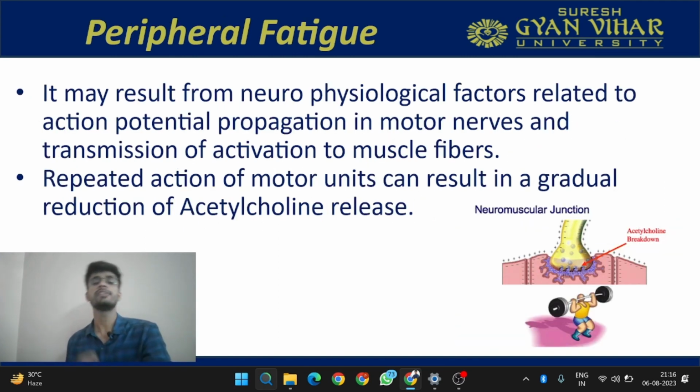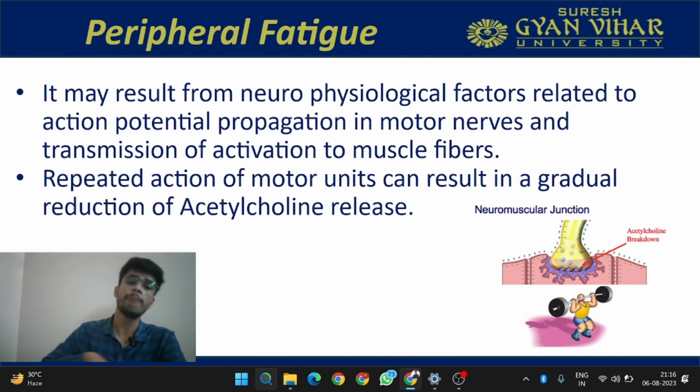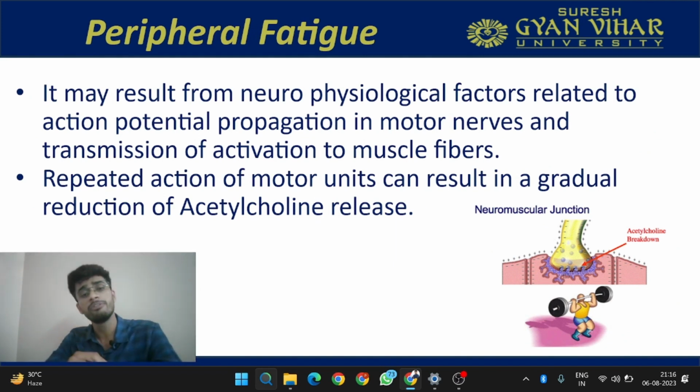Now let's understand what peripheral fatigue is. Peripheral fatigue may result from neurophysiological factors related to action potential propagation, how the action potential travels in the motor nerves, and transmission of activation to the muscle fibers. Repeated action of motor units can result in gradual reduction of ACH release.